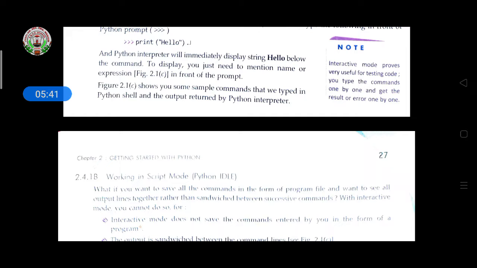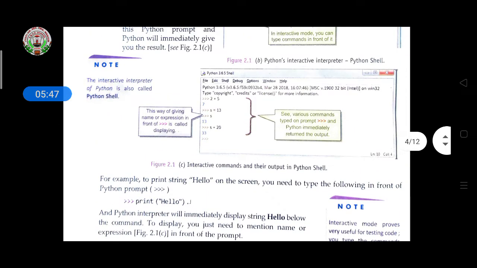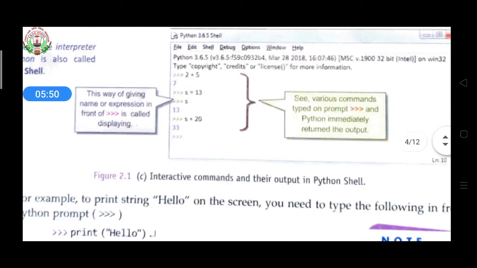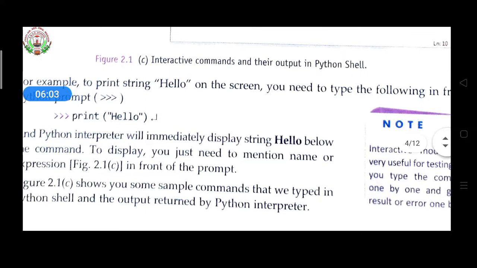To display, you need to mention a name or expression in front of the prompt. Then figure 2.1c is given here; see here, the prompt is given and 2 plus 5 is written. If you write 2 plus 5 and press the enter key, you will get the answer. Like this the prompt works here.